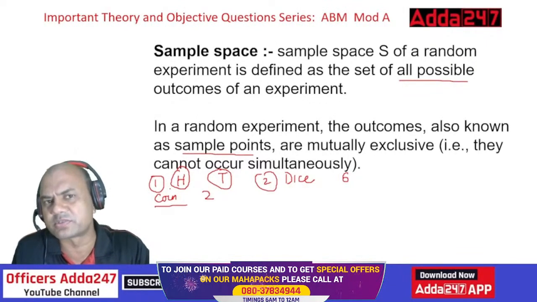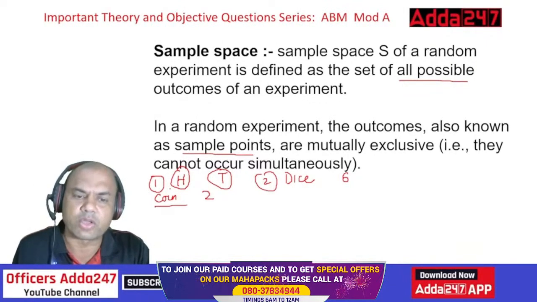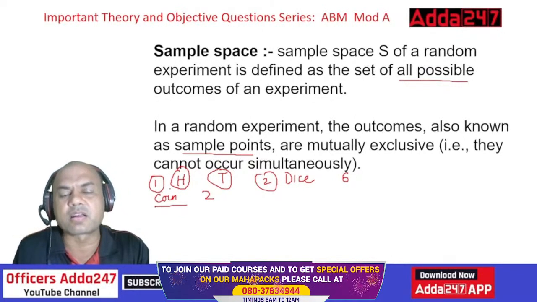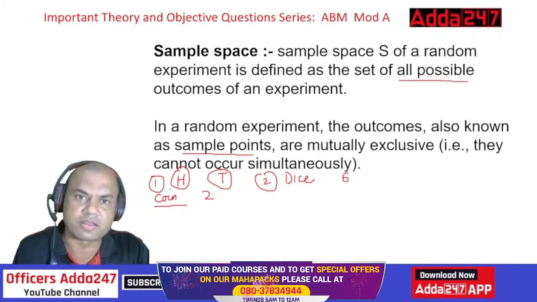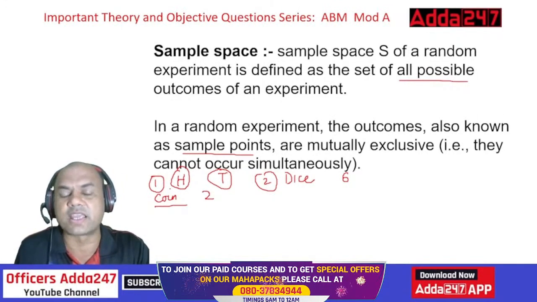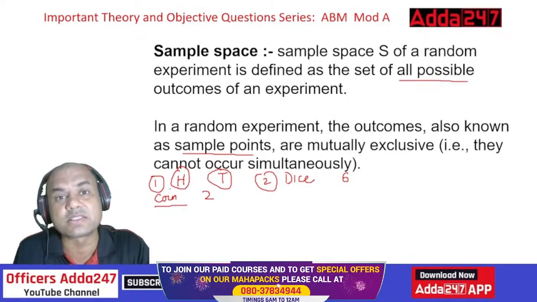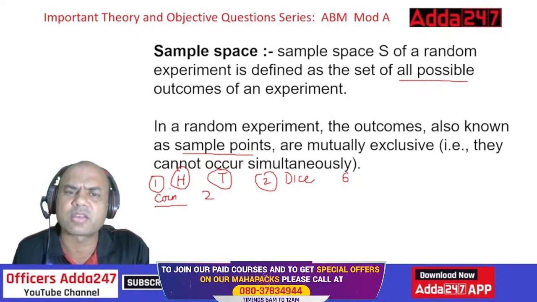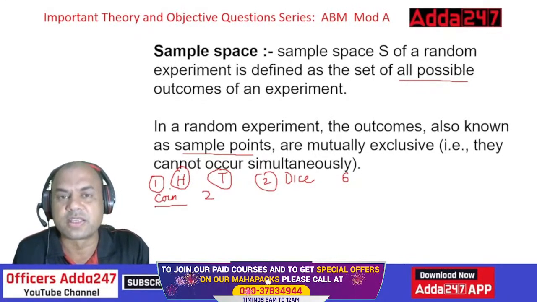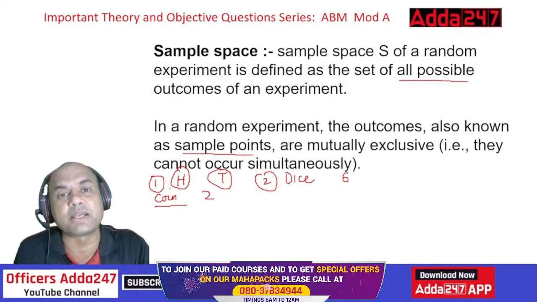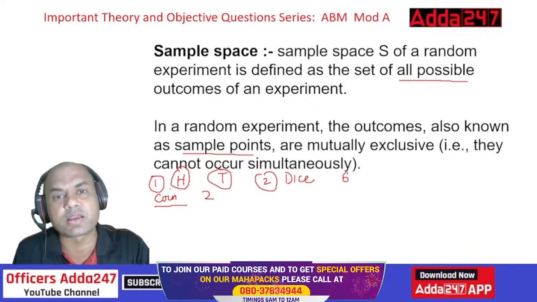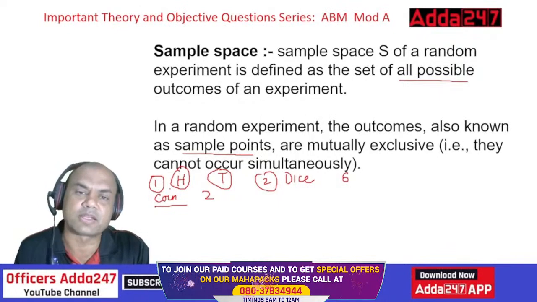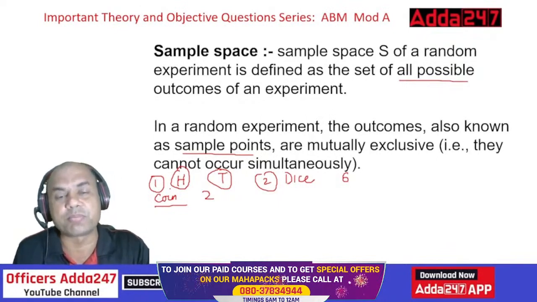What do you mean by exclusive? In a coin, can head and tail occur simultaneously? Either it can be head or it can be tail. In a dice, can 1 and 2 occur simultaneously on the top? Never. That is called exclusive. In CAIIB, can it happen that you will pass and fail both together? No. So exclusive events means one of them occurs and the second doesn't occur. Both cannot occur simultaneously. That is the meaning of sample space.